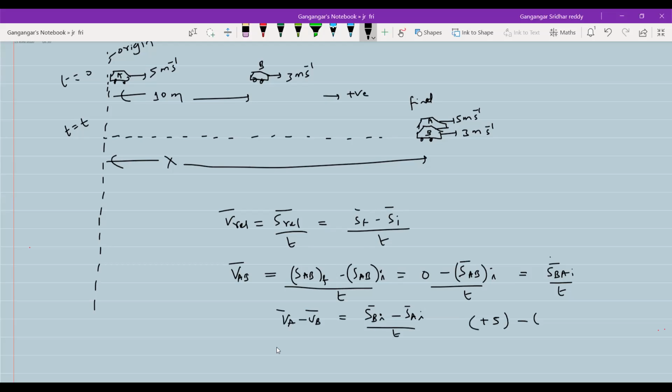Minus of VB will be plus 3, equal to the initial position of B with respect to the origin, plus 10, and A is at the origin, by time. So T equals 10 by 2, which is 5 seconds. After 5 seconds, A will overtake B.